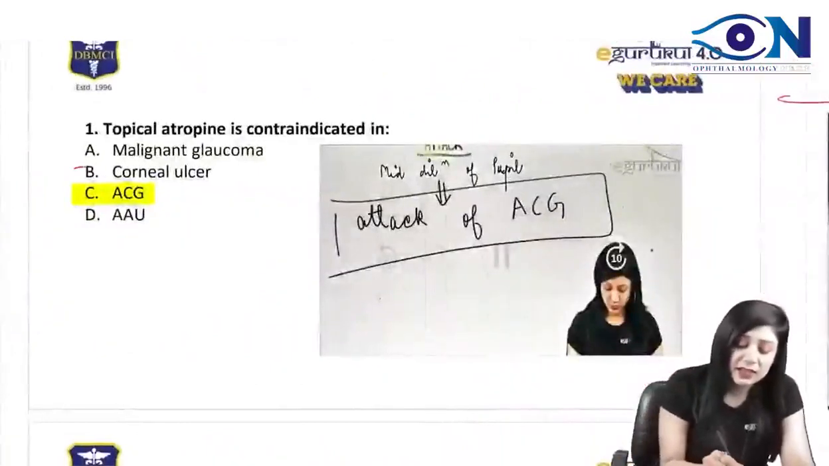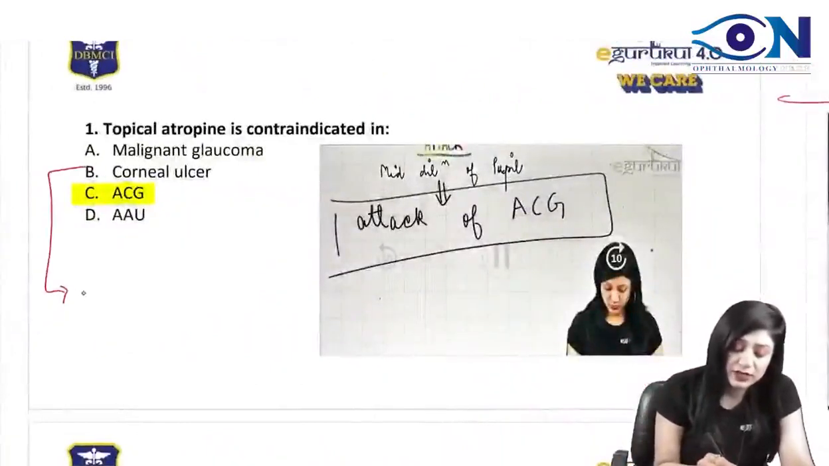Corneal ulcers. In corneal ulcers, we are using mydriatics and cycloplegics as adjuvants.